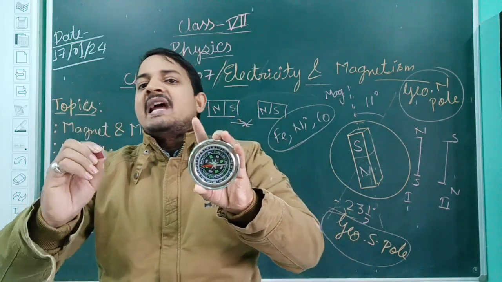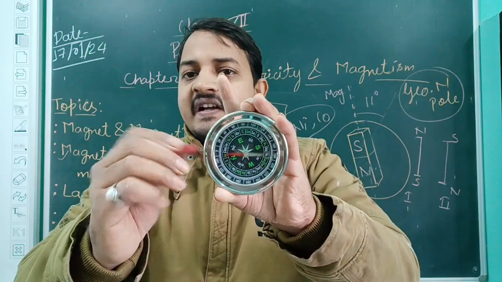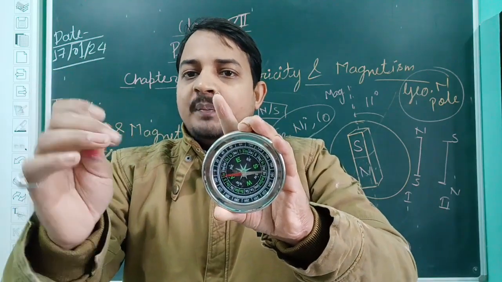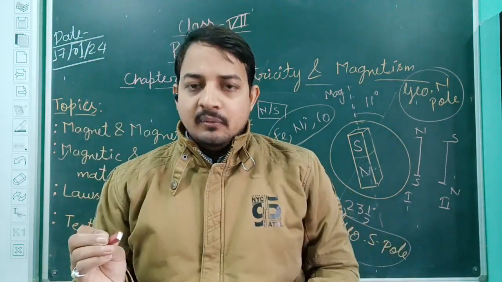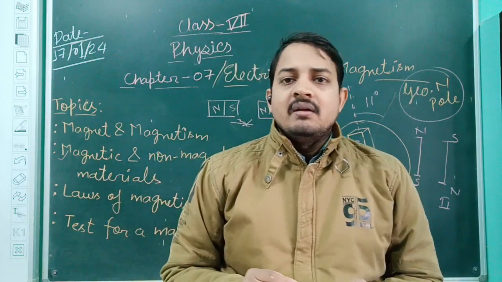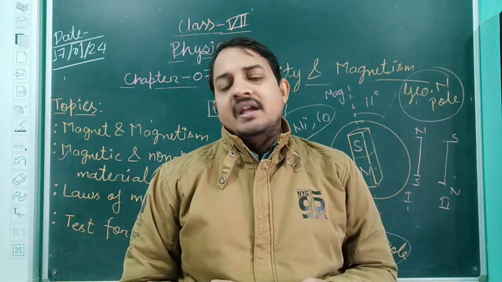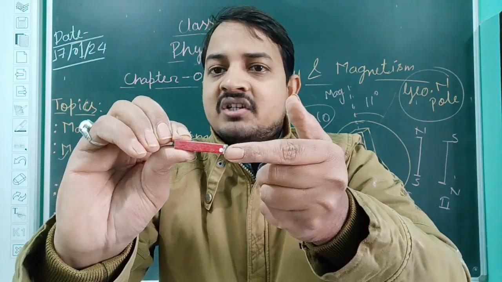Why? Because unlike poles have a force of attraction. If I take it near, if it is a north pole then this is the south pole, and if this is a south pole, it means this is the north pole. Or any other way, if you take any kind of laboratory magnet which is present in any laboratory, in all the magnets some kind of direction has been mentioned.